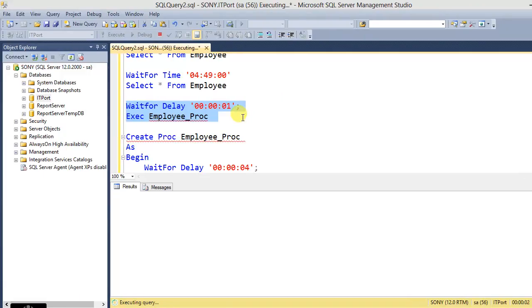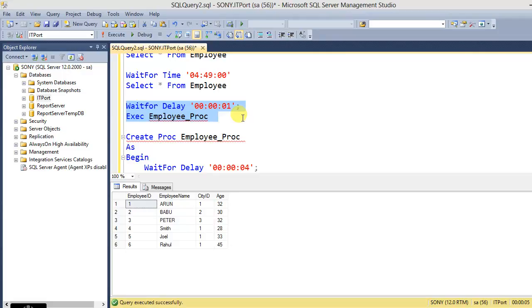So we can call the WAITFOR statement within a SQL batch or stored procedures, functions, any object we can call after the delay or time statements. But we cannot use the WAITFOR statement in a view or in an OPEN CURSOR statement. Views cannot accept the WAITFOR DELAY statement.